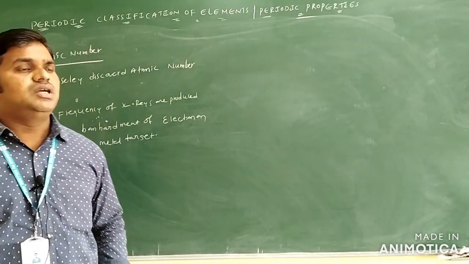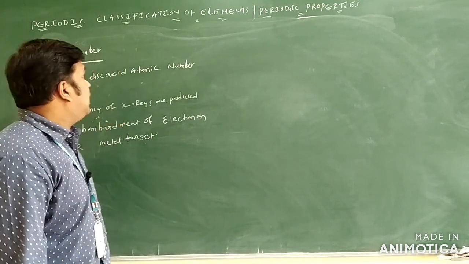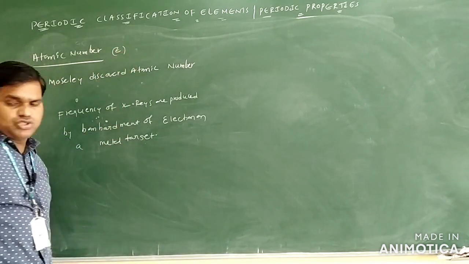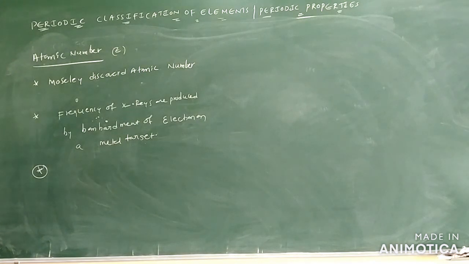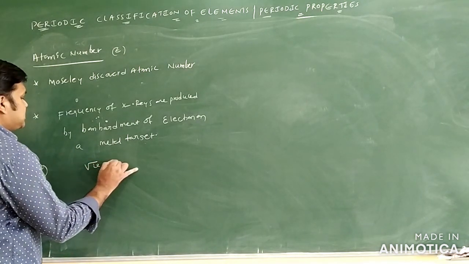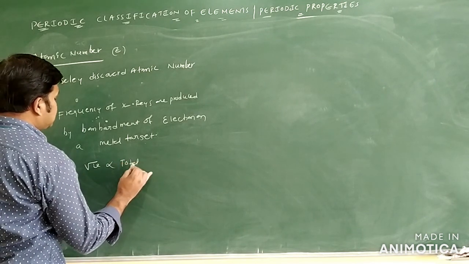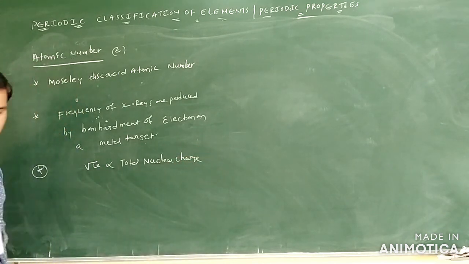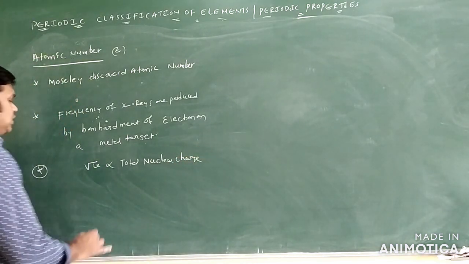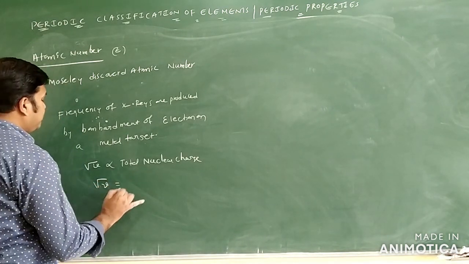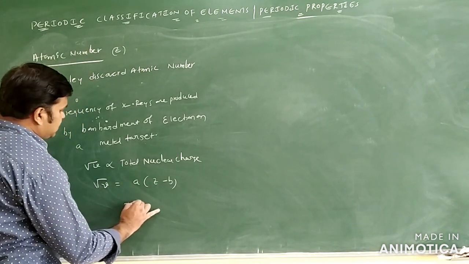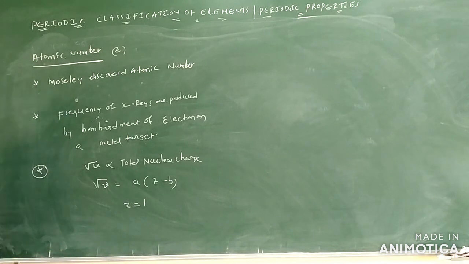From that frequency of X-rays we have to find out the what? Atomic number Z only. So atomic number is denoted by what here? Z only. So we will write one rule here. The square root of frequency is directly proportional to the total nuclear charge. Okay, the frequency of the radiation is directly proportional to what? Total nuclear charge only. From this I will write here frequency nu is equal to A into Z minus B only. Okay, so what is Z here? Z is what we are calling the nuclear charge, or the frequency of the radiation only.